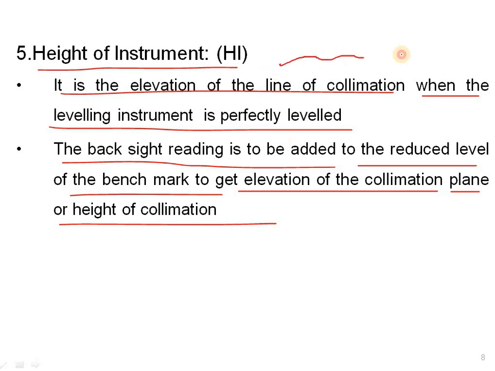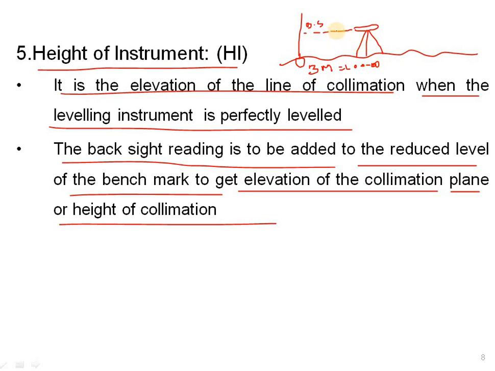So let us see an example here. An instrument is there on the ground, it is fixed. A staff is fixed here, on the benchmark. So we take the reading from here. The first reading is called BS. If the benchmark is known, suppose it is 100.00, we want to get the height of the instrument.